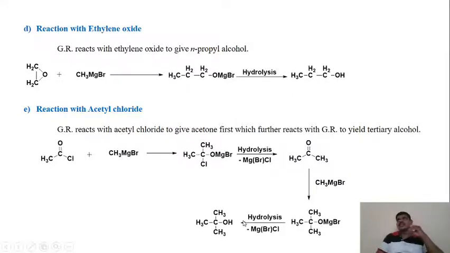Secondary alcohols we obtain in the case of aldehydes other than formaldehyde, and in the case of formaldehyde we get the primary alcohols. But here, the first product of the reaction of acetyl chloride with methyl magnesium bromide is the ketone, and the ketone reacts with methyl magnesium bromide to provide us the final product, the tertiary alcohol. Here this tertiary alcohol is tertiary butanol.